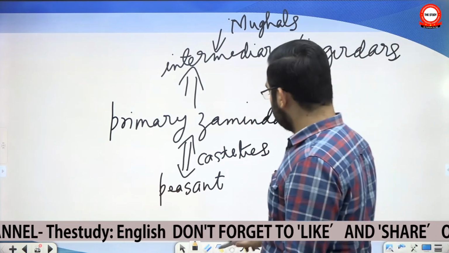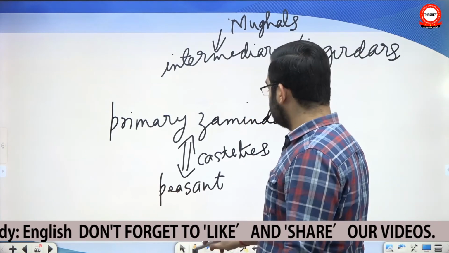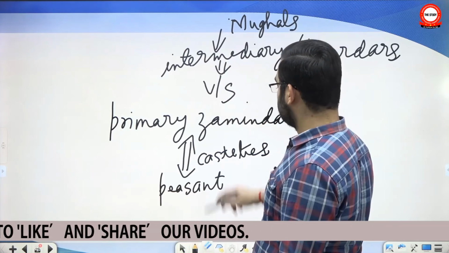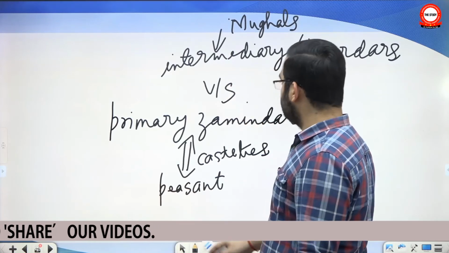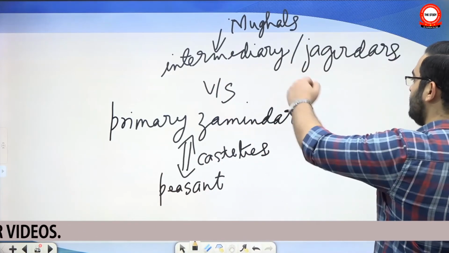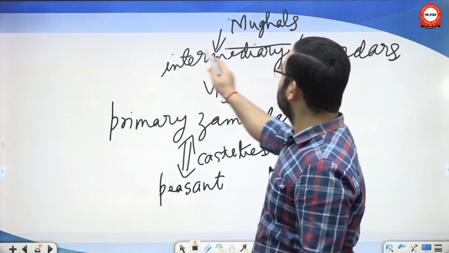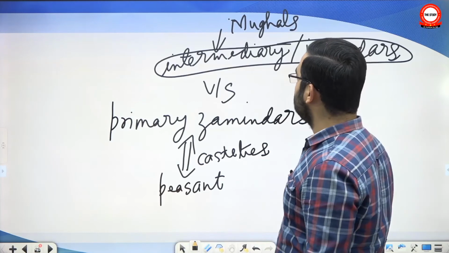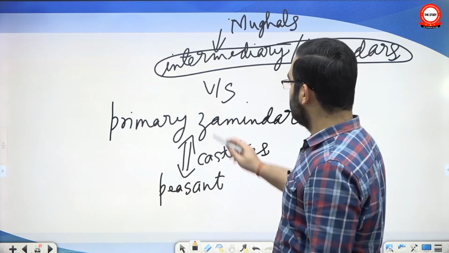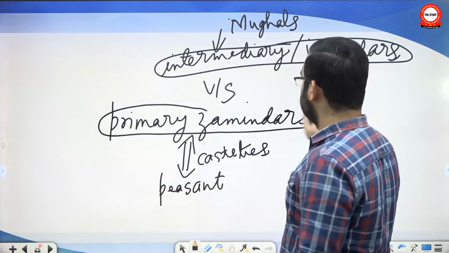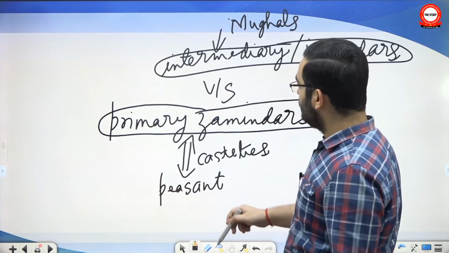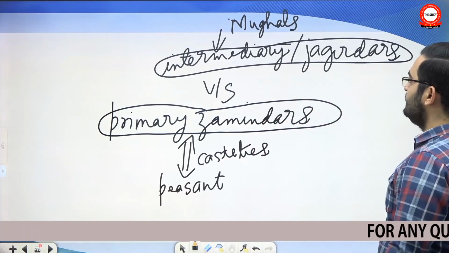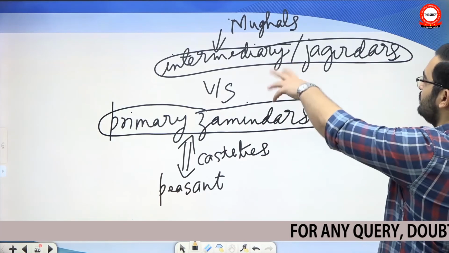Okay, in a way you can call them jagirdars. So the conflict was between these two groups at this point, between intermediary zamindars and primary zamindars, because they were the representative of Mughal empire at the ground level. So their job was only collecting revenue. They were outsider to the region. They had no real interest in the society or agriculture of the region, whereas primary zamindars, they shared the caste ties with peasants. They were locals. They had interest in the agriculture of the region, and they felt exploited by the intermediary Zamindar, who was the man on the ground of Mughal Empire.